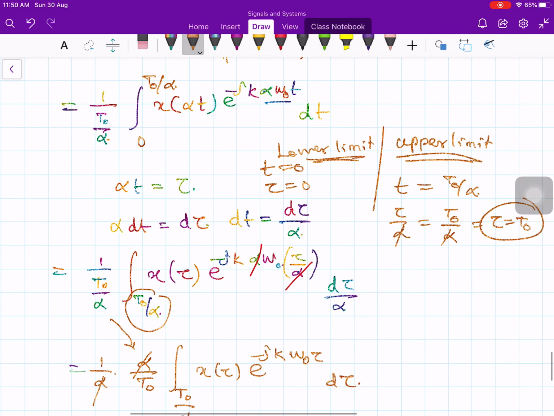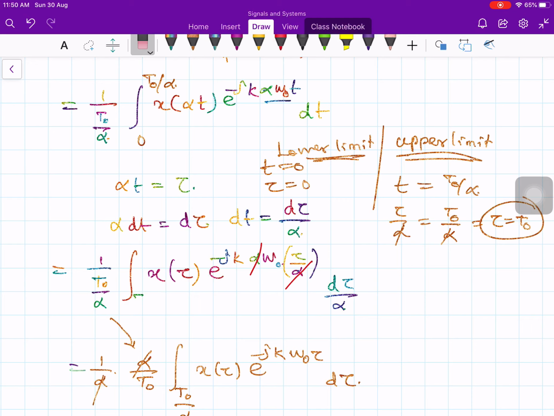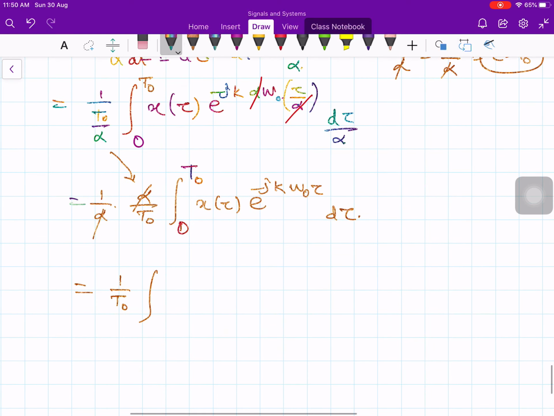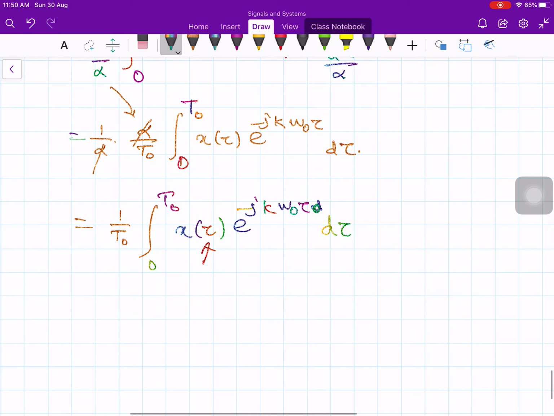So the upper limit is t naught and the lower limit is 0. So here also the lower limit is 0 and the upper limit is t naught. So 0 to t naught, x of tau e to the minus jk omega naught tau, d tau. After all, tau is a dummy variable. You can bring it back to a time parameter t, an independent time parameter. So 1 over t naught, 0 to t naught, x of t e to the minus jk omega naught t dt.